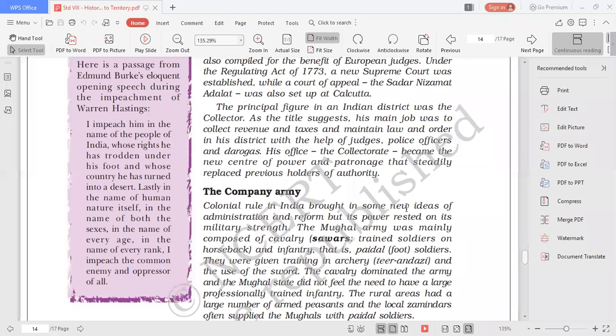So now, children, when we're talking about the company's army, we have covered the administration part, how gradually the British East India Company was acquiring administrative control over the Indian territory. We will now talk about the company's army. Major changes were brought into the company's army after the revolt of 1857.